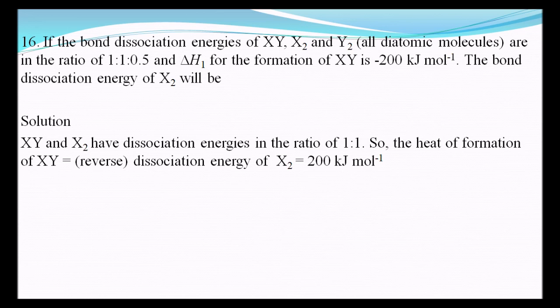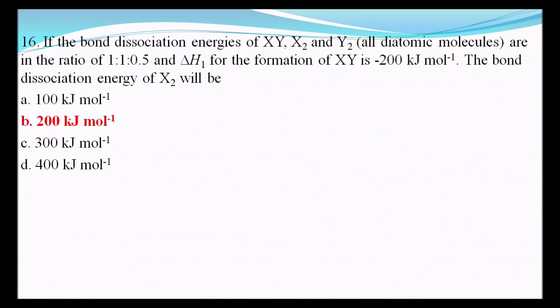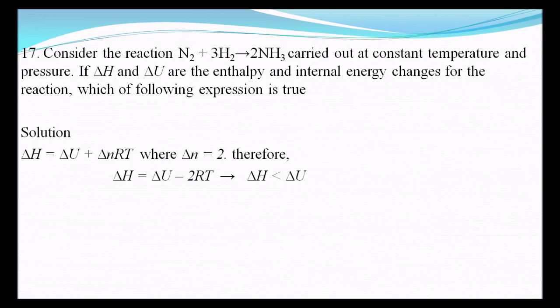So XY and X2 have the bond dissociation energy in the ratio 1:1, and they have given the heat of formation for XY, and they are asked to calculate the bond dissociation energy for X2, that is the reverse of formation. For XY it is minus 200. Therefore, the dissociation for the X2 will be 200 kilojoules per mole. Therefore, the answer is 200 kilojoules per mole.